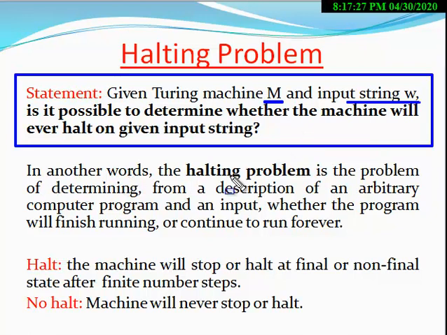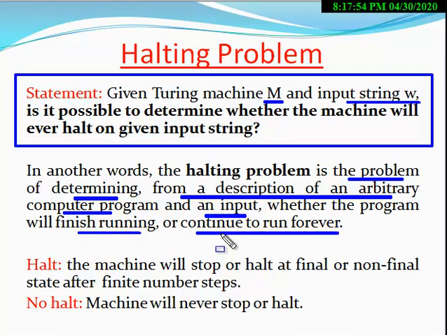In other words, the halting problem is the problem of determining, from a description of an arbitrary computer program and an input, whether the program will finish running or continue to run forever.